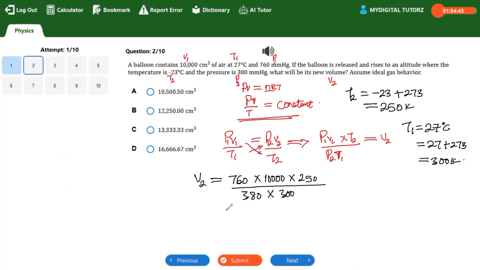Quickly press your calculator. If you multiply this, you're going to have 1.9 times 10 to the power 9, all divided by, multiplying this by this, 114,000. Quickly divide. If you do that, you have 16,666.67 centimeter cube. That will give us option D.